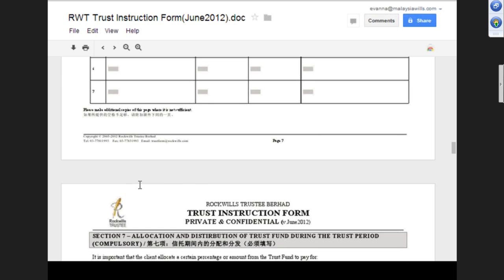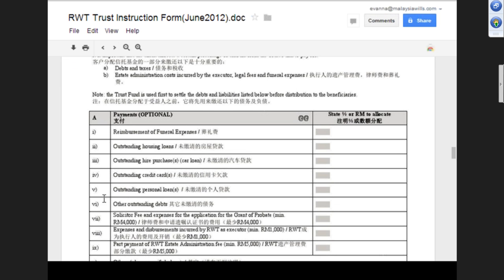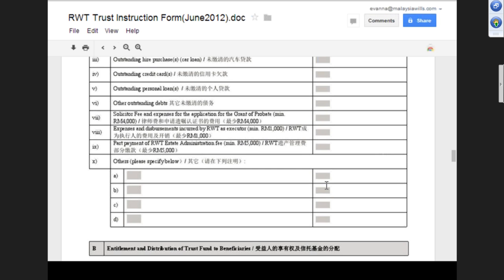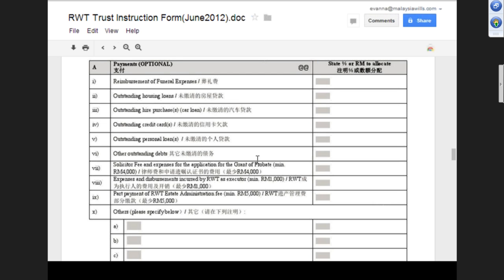So these are the percentage of Ringgit Malaysia, the money allocated for funeral expenses, housing loan, hire purchase loan, credit card loan, personal loan, outstanding debts, solicitor fee, expenses, and disbursement incurred by Rockwood trustee and executor, and then part of the trustee fee, and other things. Correct. Yeah, if their client wants to put that in. If not, then it can be left out.